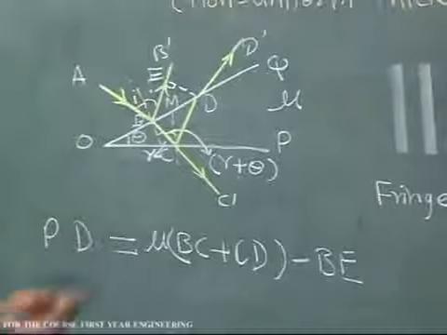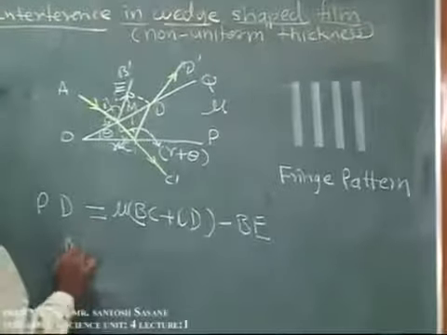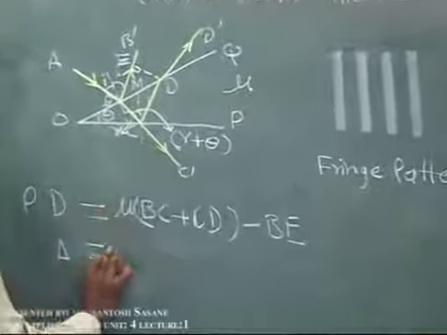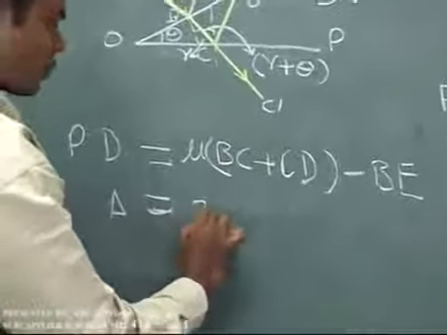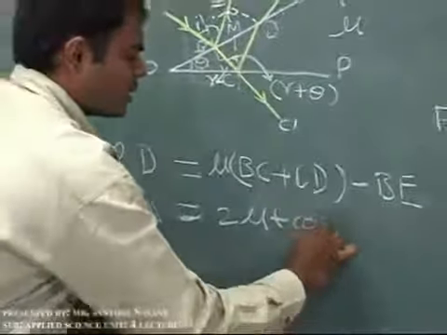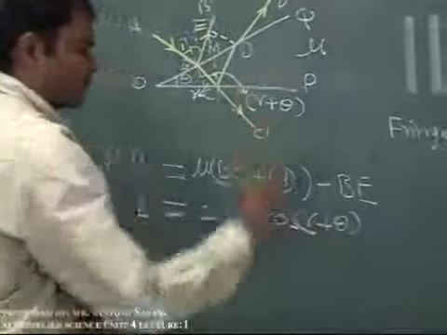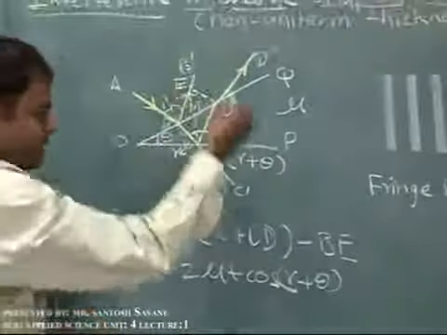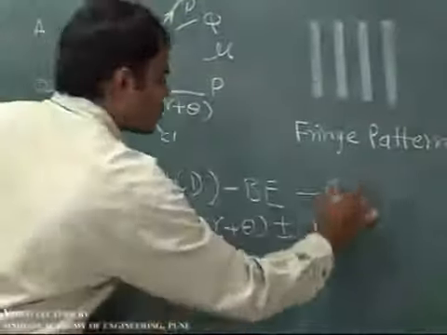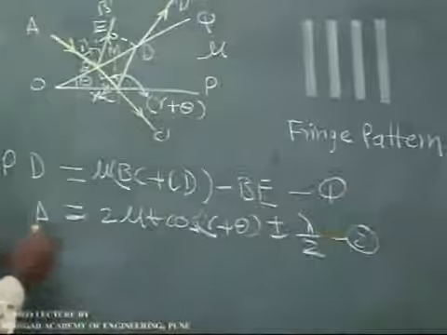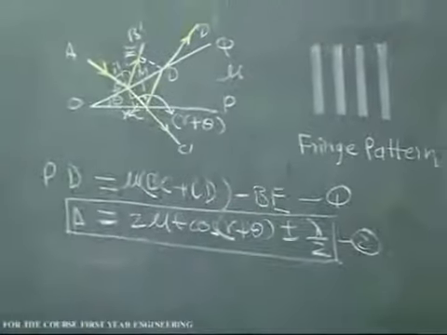Using the geometry we can find out these values of BC, CD and BE, and hence we can get the path difference delta between these two rays as: path difference delta is equal to 2 mu t cos(r plus theta), as it is in the reflected system, plus or minus lambda by 2. So this is equation number 1. So this is the actual path difference for this thin vase-shaped film in reflected system.